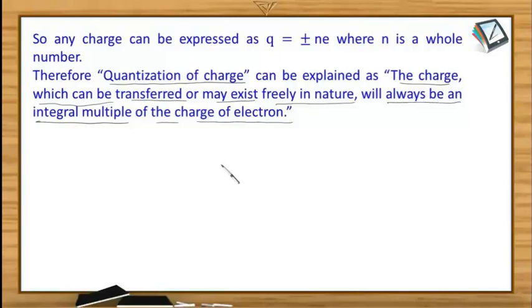Since an electron is not a particle that can be cut into pieces, the number of electrons has to be a whole number, an integer. So charge on a body can always be expressed as plus or minus Ne, depending on whether it loses or gains electrons. The corresponding variation of mass is calculated by the number of electrons multiplied by the mass of each electron. The negatively charged body will increase its mass, and the body with positive charge must have decreased its mass because of the loss of electrons in this process.